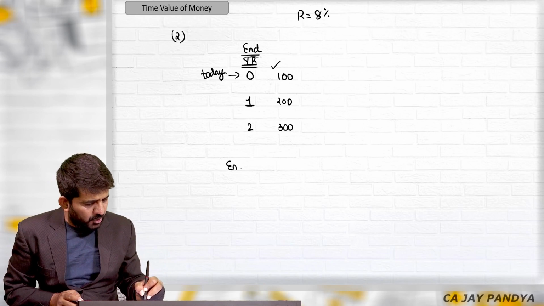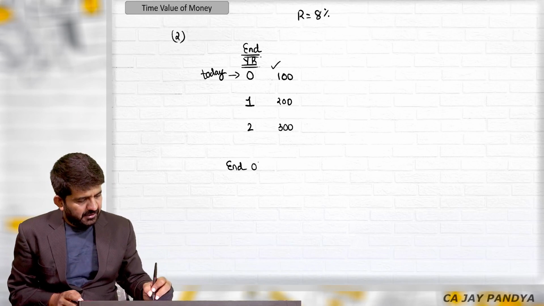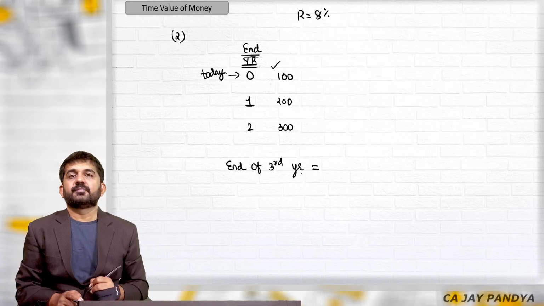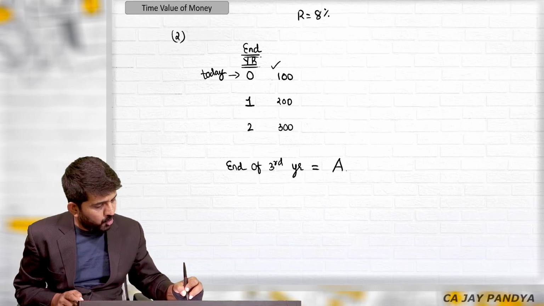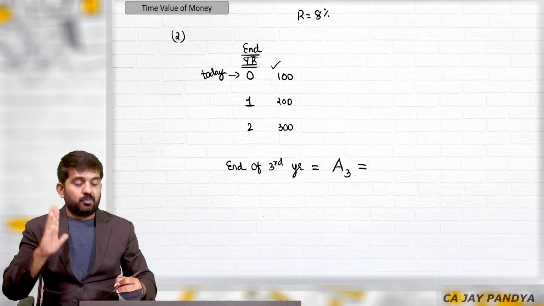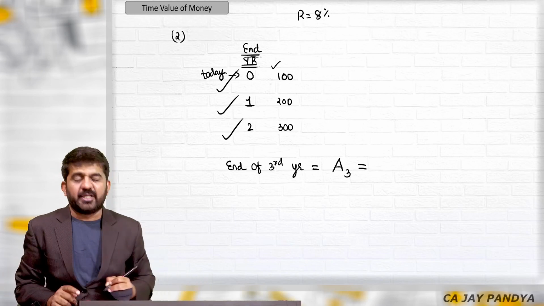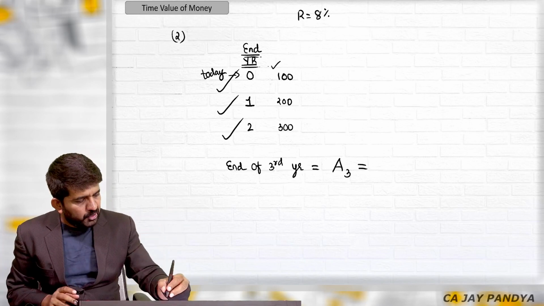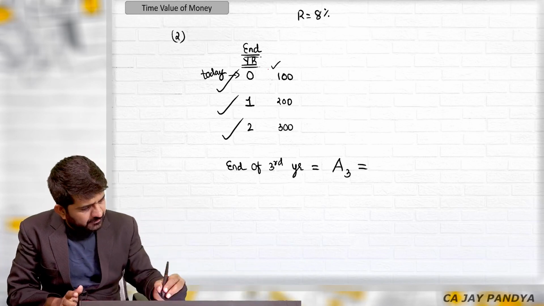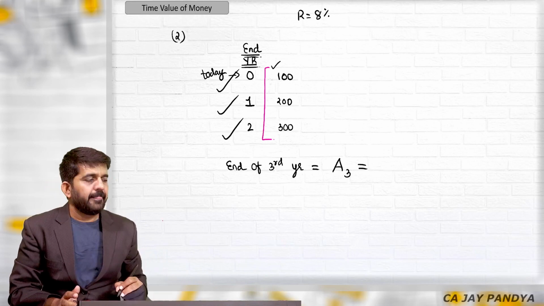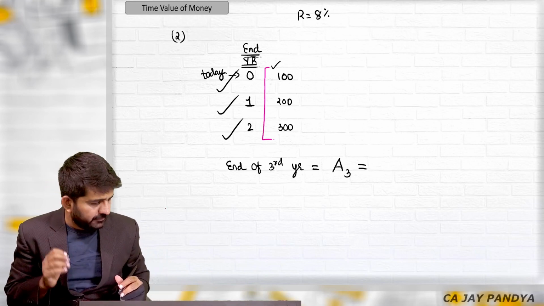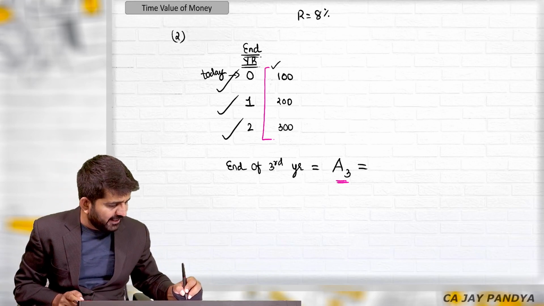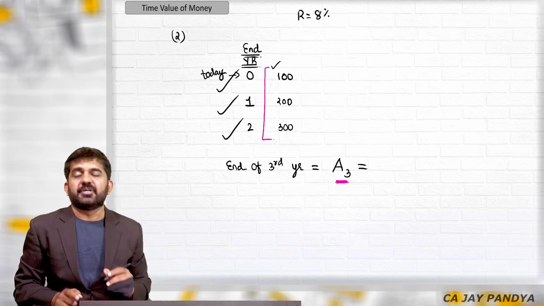You go to a bank at the end of third year, and what you want is all your amount. So you are withdrawing this also, and this also. But along with the interest, you are withdrawing everything. You have invested in this manner, and now you are withdrawing everything. What will be the amount you will be getting after third year?